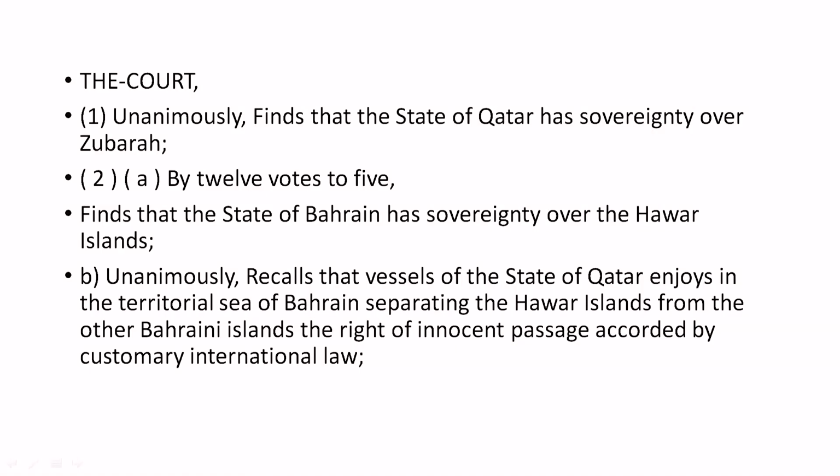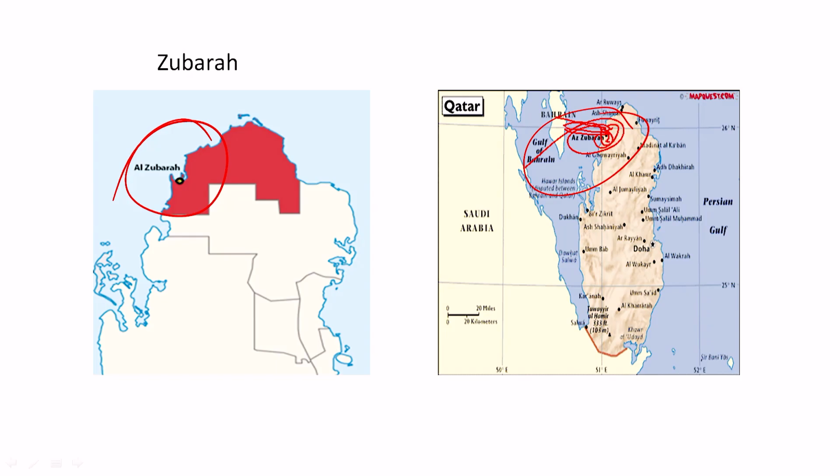Now the court, how it has concluded: the court unanimously found that the state of Qatar has sovereignty over Zubaira. Zubaira we have just now seen in the slides. I once more show you this Al Zubaira, that is here. If we see the main island, which was the point of contention between the parties, that is Al Zubaira. This is the first thing. So the court has unanimously decided that this belongs to Qatar.